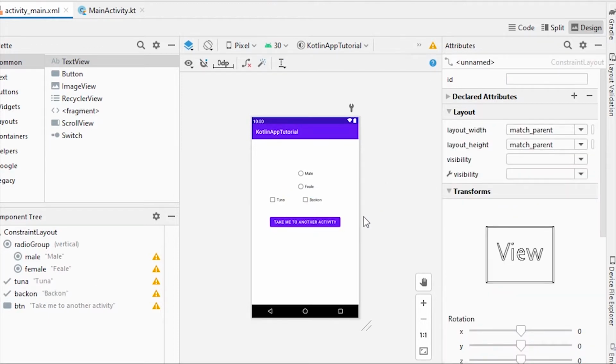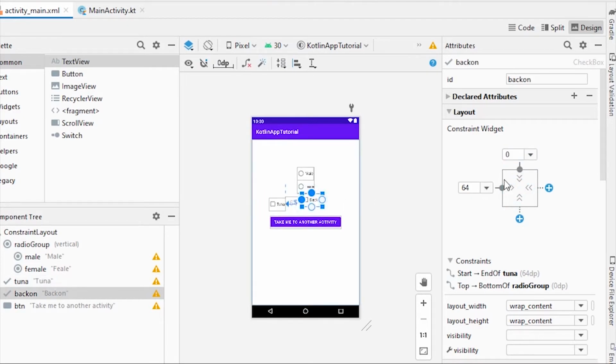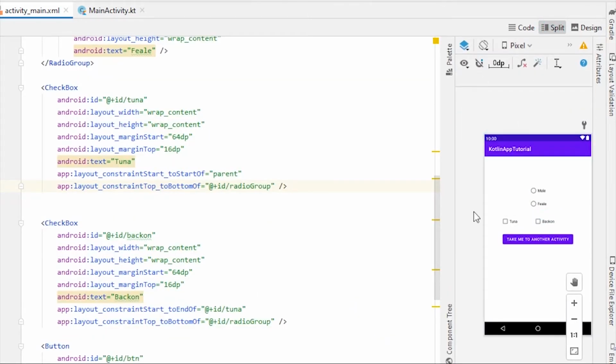Let's also give a top margin of about 16 dp to both the checkboxes. So now we have two checkboxes, tuna and bacon.